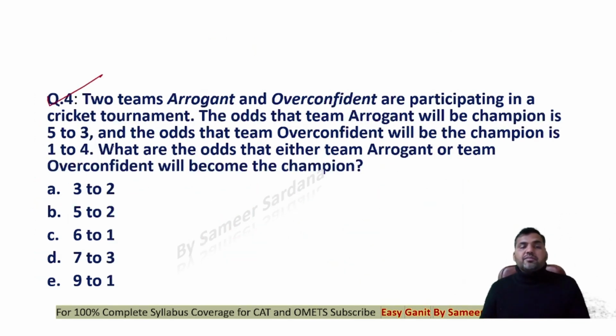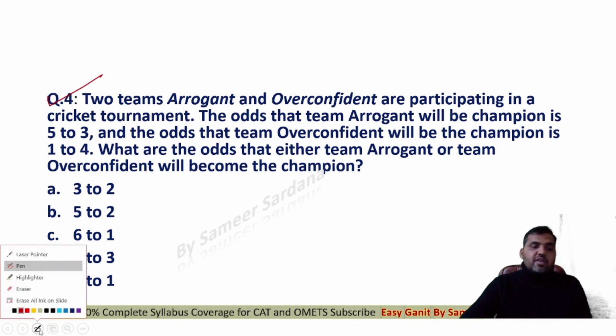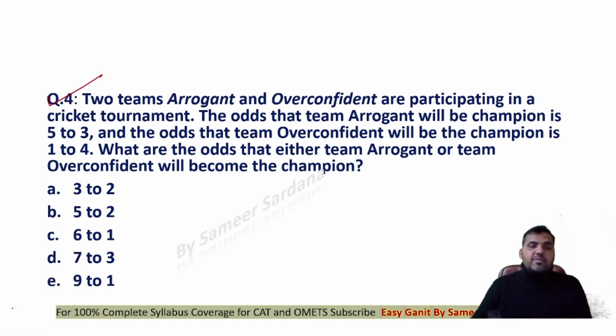Question number 4. Two teams, arrogant. Now see this guy, this is a very special question. Very easy also. It's an actual XAT paper question. Two teams, arrogant and overconfident, are participating in a cricket tournament. The odds that team arrogant will be champion is 5:3. So guys, when I say that odds of team arrogant winning are 5:3,